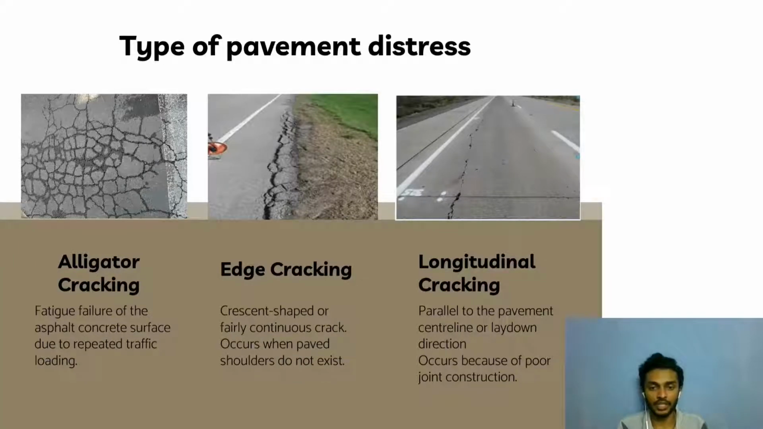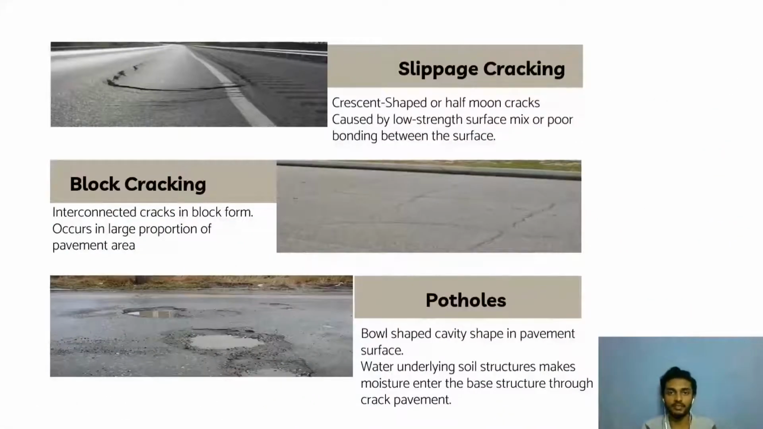The next one is longitudinal cracking. Longitudinal cracks are parallel to the pavement centerline or lay-down direction. These cracks occur when there is a poor construction joint. From the picture, we can see the crack is continuously long in a straight line along the pavement. The next one is slippage cracking. Slippage cracking is crescent-shaped or half-moon in shape. These cracks generally have two endpoints pointing in the direction of traffic. They occur due to a low-strength surface mix or poor bonding.